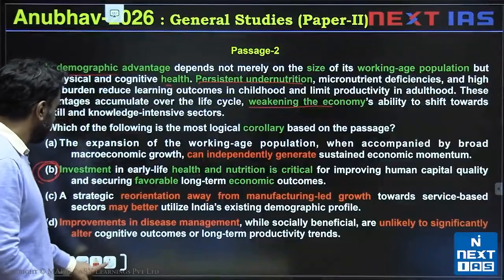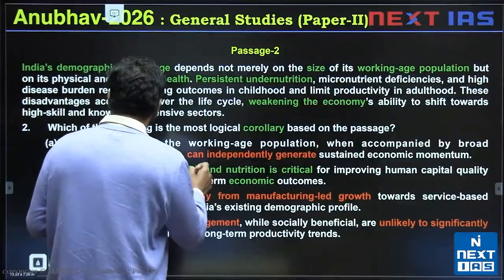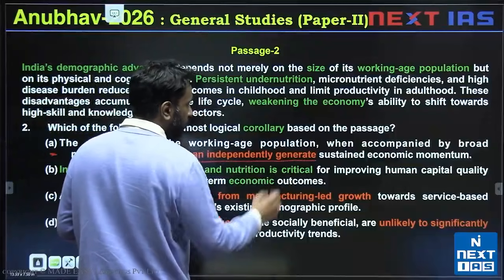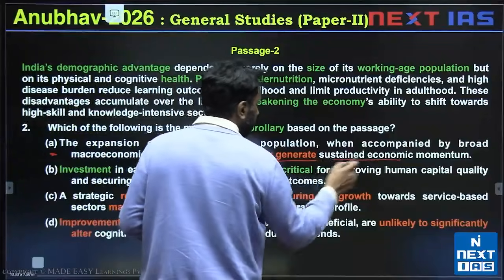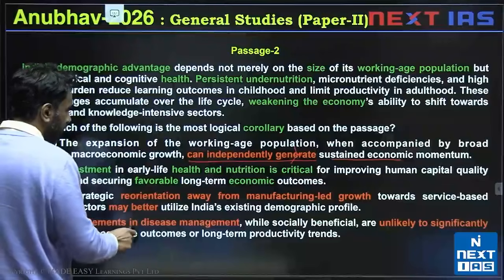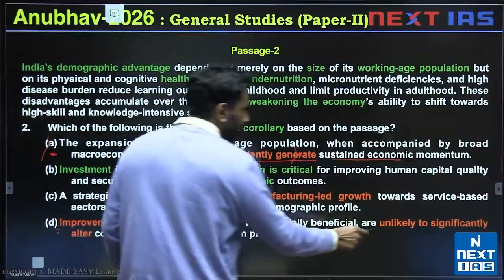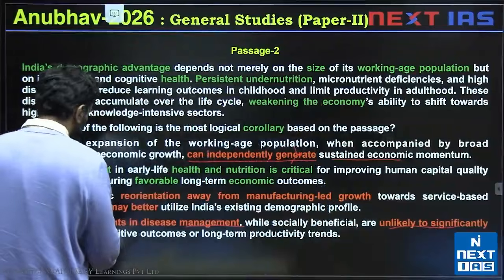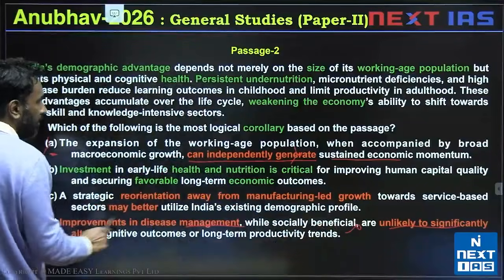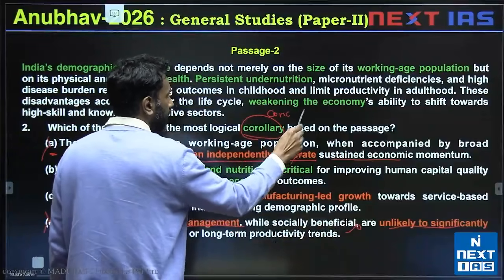In the case of option B, they are acceptable, but in A, macroeconomic growth can independently generate sustained economic momentum, this would be invalid. So, these words make A invalid. Similarly, D, improvements in disease management are unlikely to alter cognitive outcomes. If they are unlikely to alter cognitive outcomes, that is not a valid corollary. I am drawing a conclusion based on the main point.